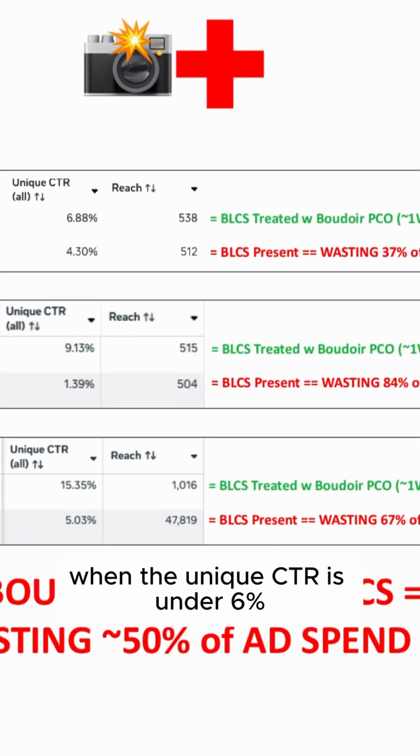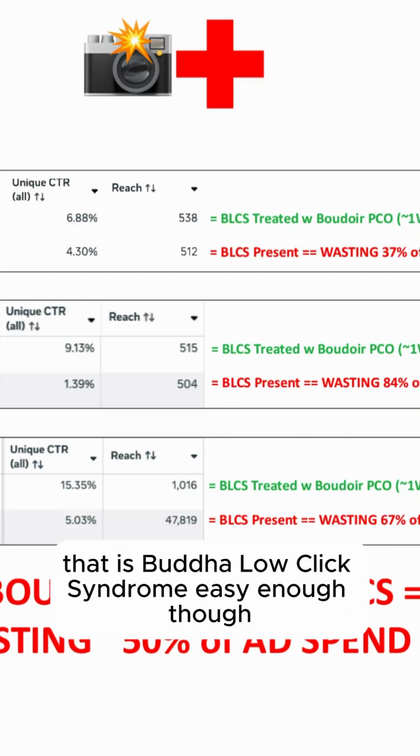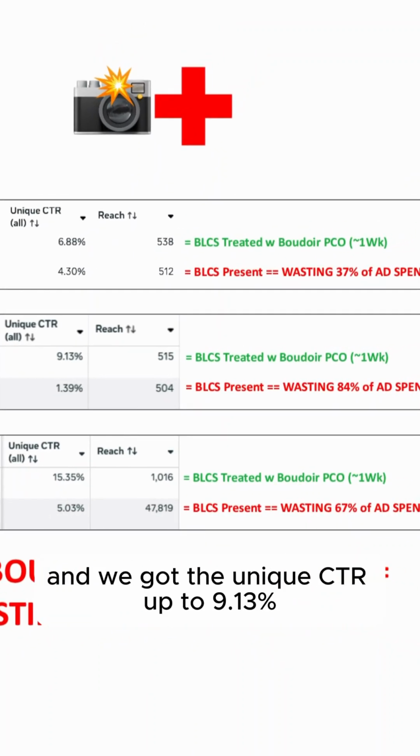Next we have my second one I tested at the hospital, found out unique CTR is 1.39%. When the unique CTR is under 6%, that means BLCS is present. That is Boudoir low click syndrome. Easy enough though, we can treat it with Boudoir Pico. It takes about a week. And we got the unique CTR up to 9.13%.